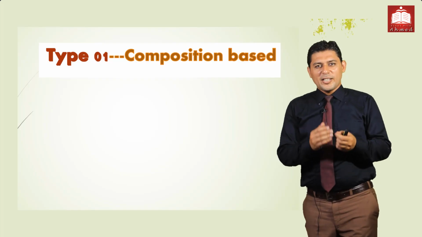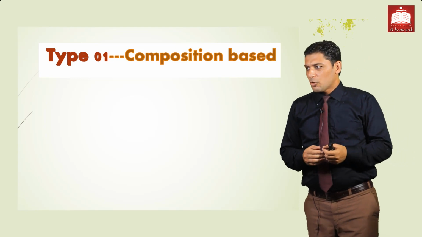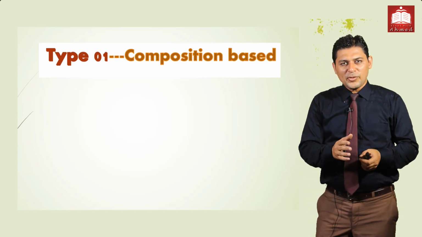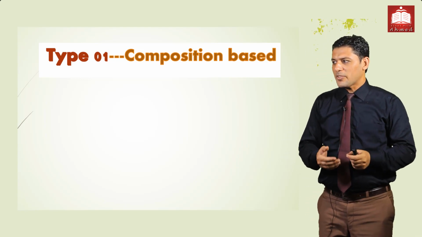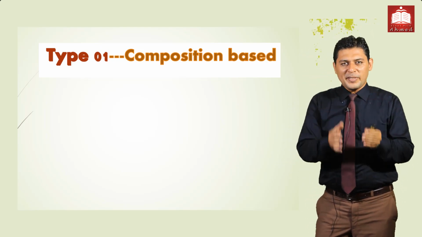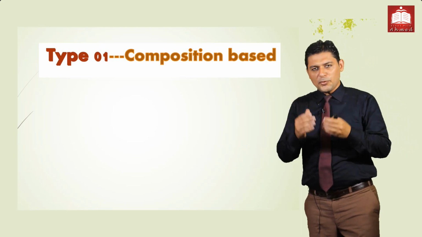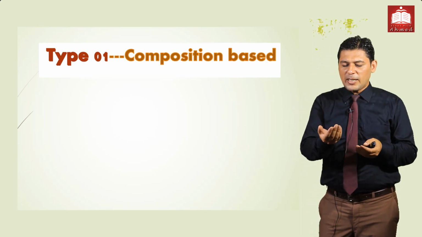Yes, guys. Today we are discussing the MCQs part in first year class. We have different types of MCQs. We are discussing one type for first year class, composition based. For composition based, we have 3 books of English. One is the poem section with 11 poems. Then we have a prose section with 14 chapters, and we have 2 plays.